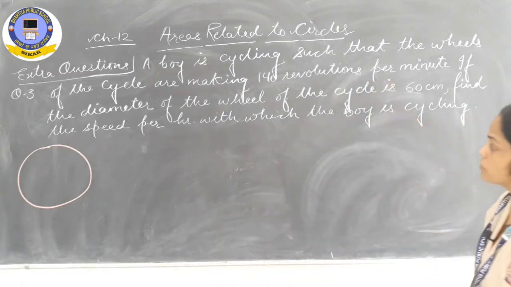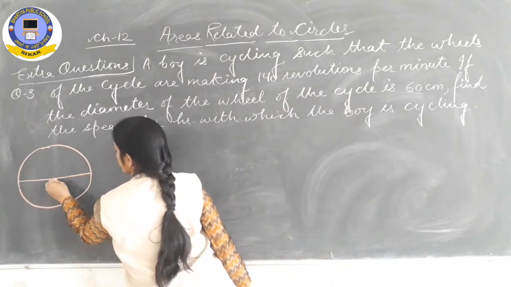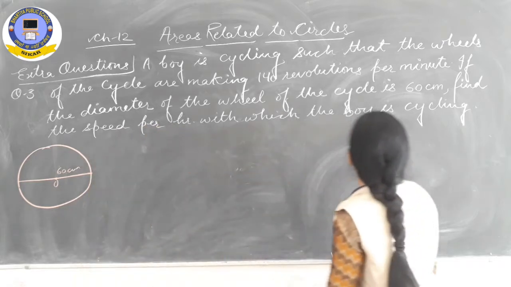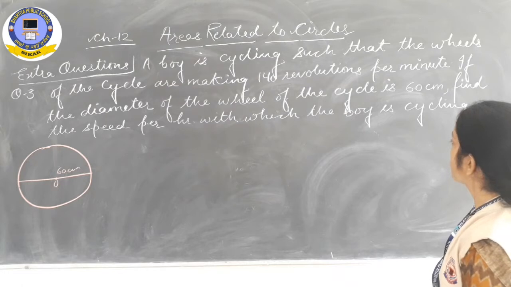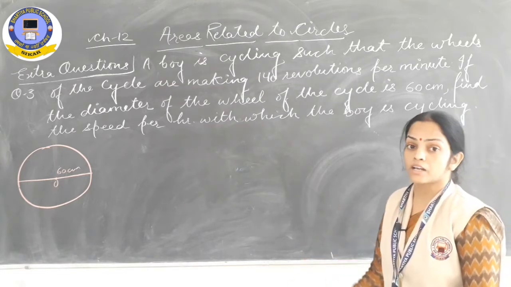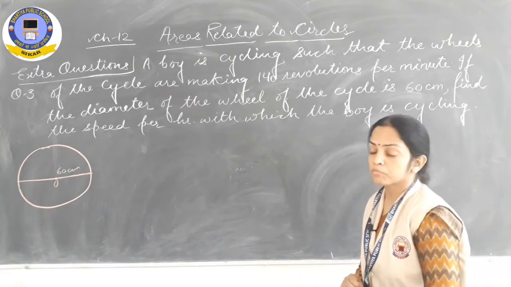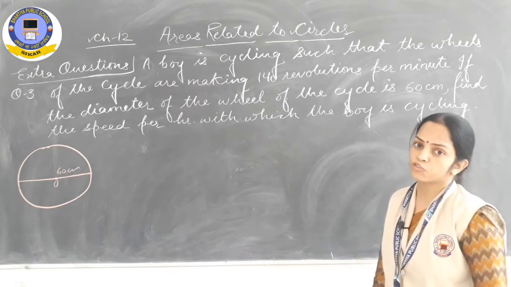If the diameter of the wheel of the cycle is 60 centimeter, its diameter is given, 60 centimeter, find the speed per hour with which the boy is cycling. You have to find out the speed per hour. That means in 1 hour how much distance is covered by that cycle, that you need to find out.